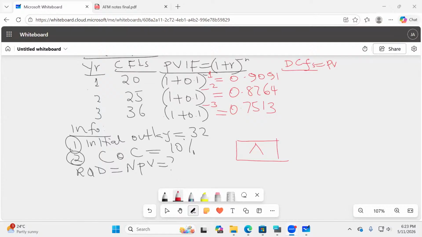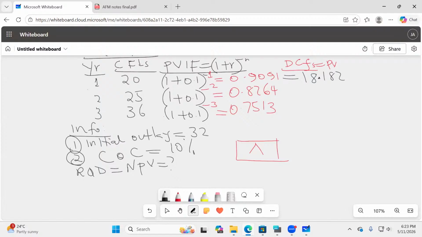Now I'm looking for the discounted cash flows. How do we get discounted cash flows? You take the normal cash flows we are given times the PV. So in this case, ladies and gentlemen, cash flow 20 times 0.9091 will give us what figure? 18.18, I'm told. Thank you so much.